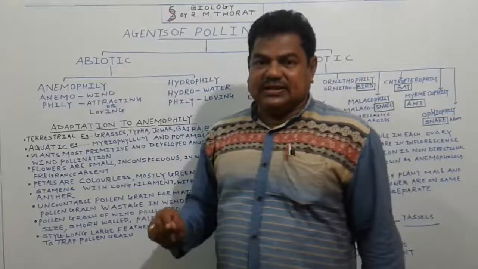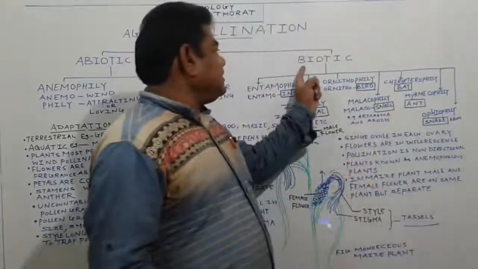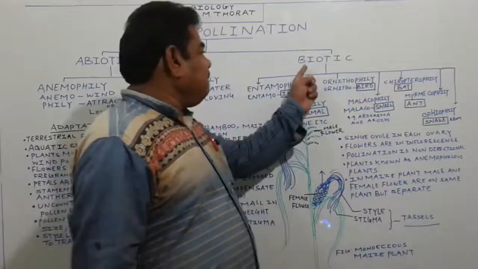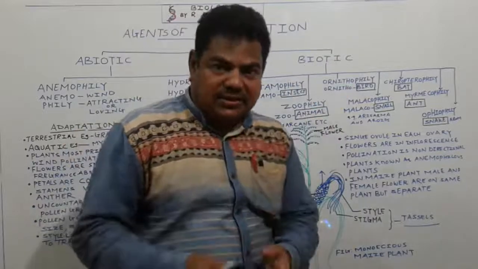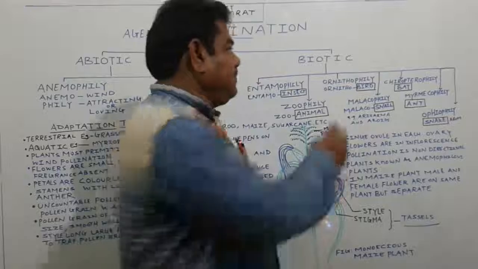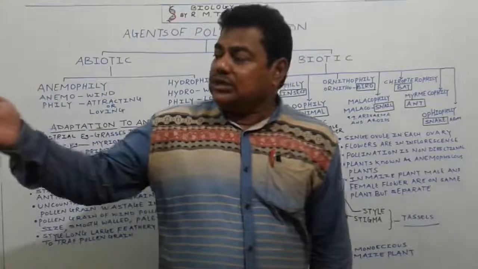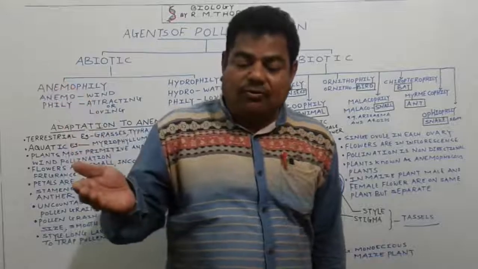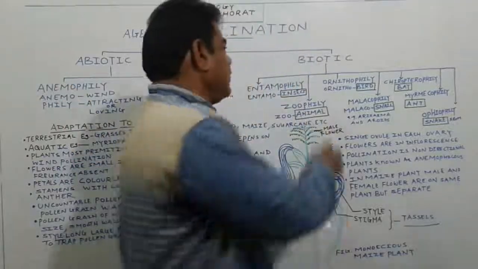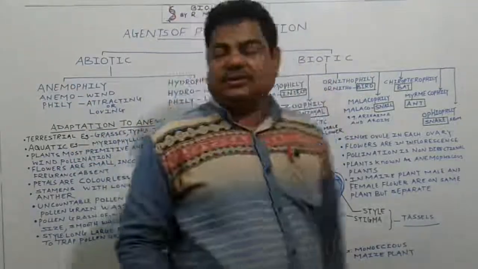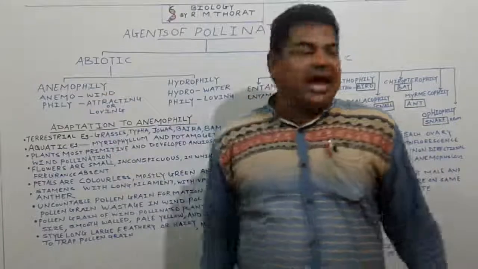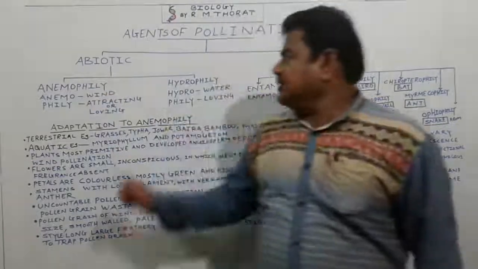Abiotic agents, and second one we call it as biotic. Here bio means living, jaivik, means a living organism plays an important role to transfer the pollen grain from one flower to another flower. That is a biotic agent. One is the abiotic agent and second one is the biotic agent.